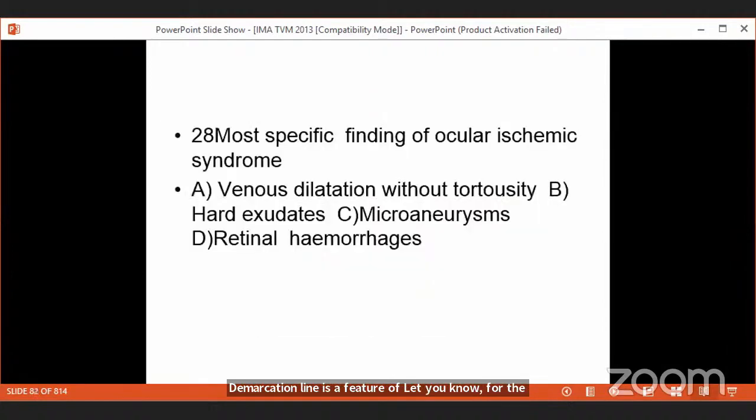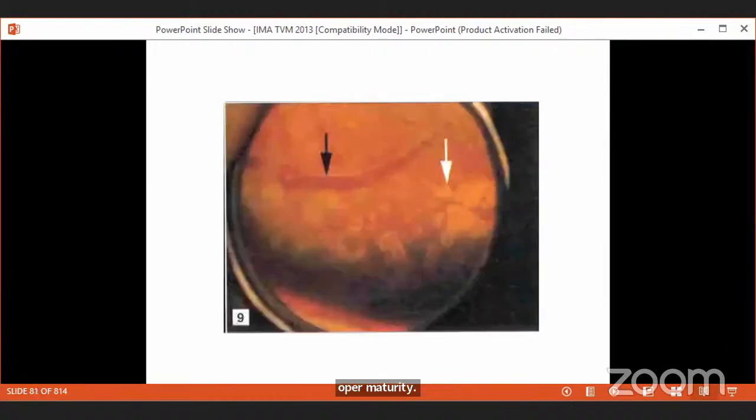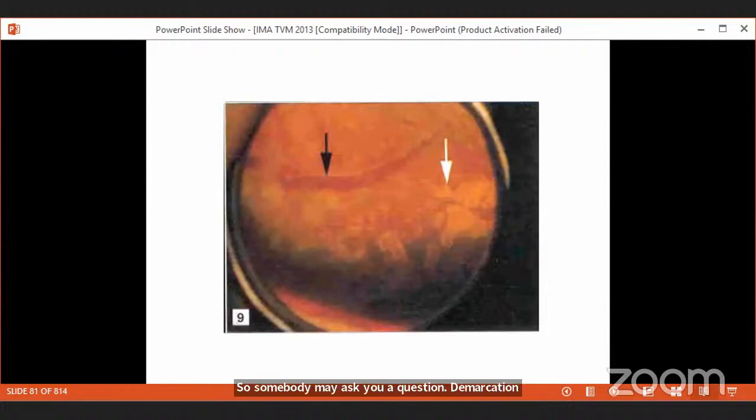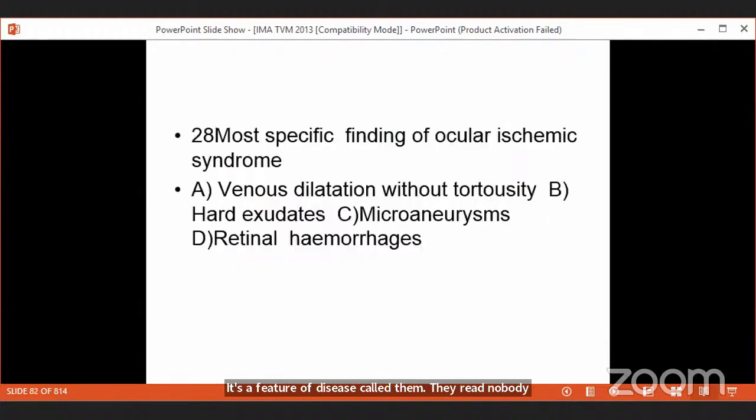Sometimes this demarcation line may have blood vessels growing, and so this is called the ridge. So somebody may ask you a question, demarcation line or ridge is a feature of what disease? It's a feature of retinopathy of prematurity. Another common entrance question is ocular ischemic syndrome. This is a condition where the carotid artery goes for more than 75% occlusion.